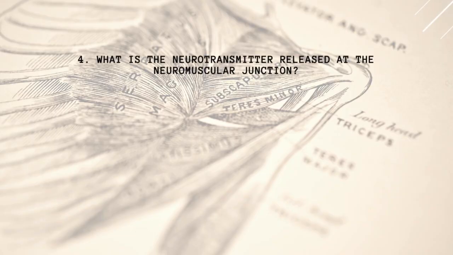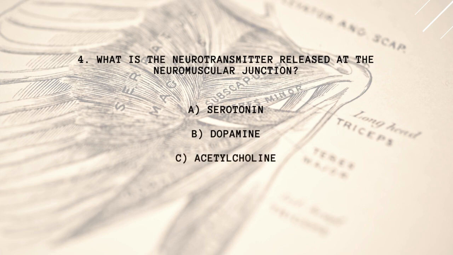4. What is the neurotransmitter released at the neuromuscular junction? A. Serotonin. B. Dopamine. C. Acetylcholine. D. Norepinephrine.